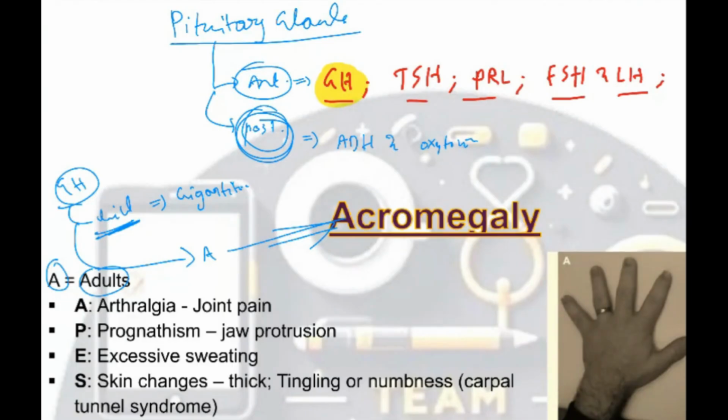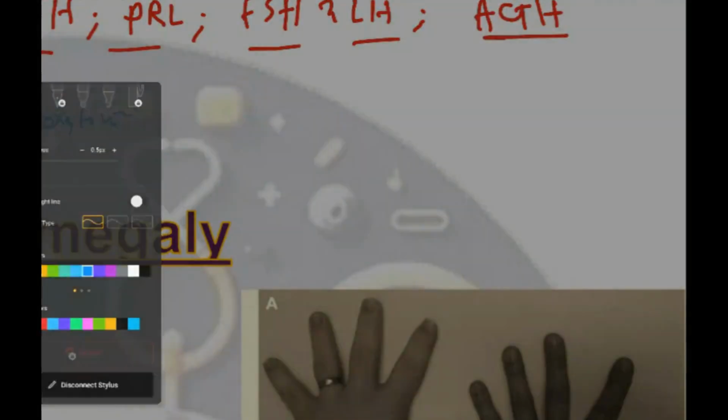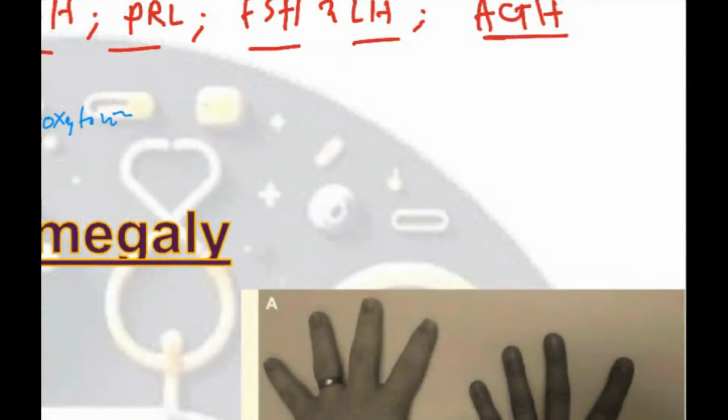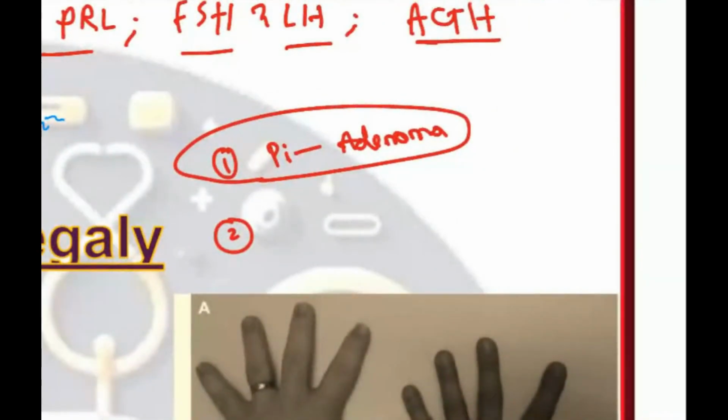Okay. So growth hormone. Why is there excess of growth hormone in adults? See, the main etiology lies in two reasons. One is a tumor in the pituitary gland, and that tumor is known as adenoma. Pituitary adenoma. Okay. If pituitary adenoma is there, then excess GH secretion can occur. In almost 90% of cases we see pituitary adenoma.